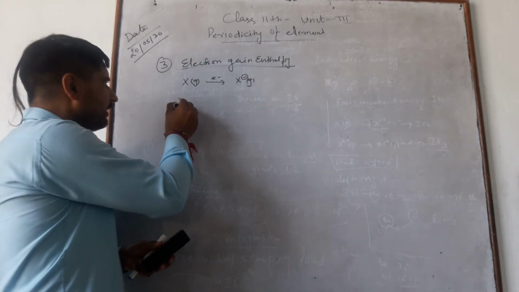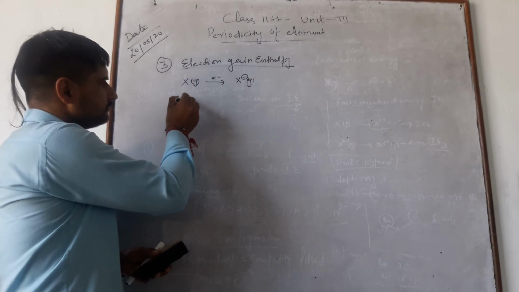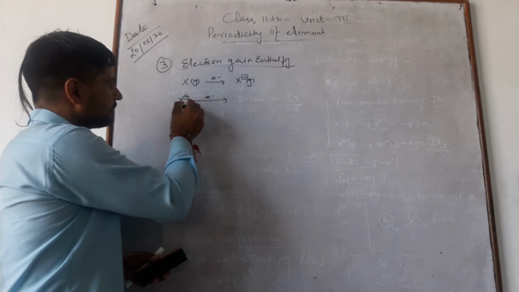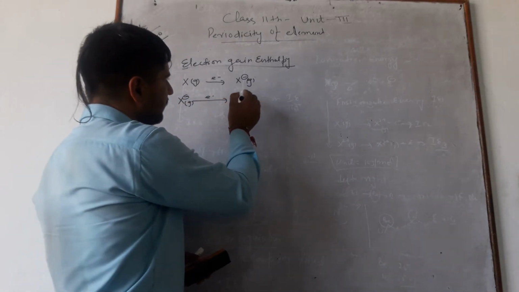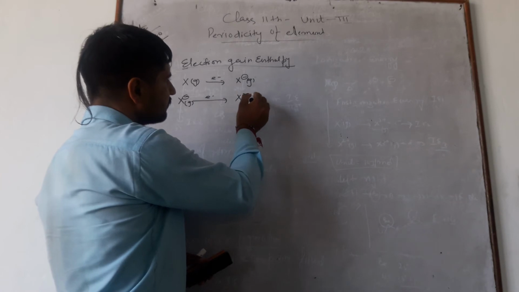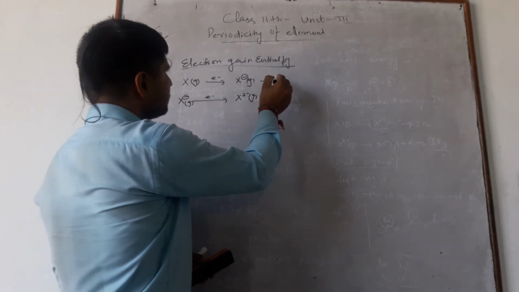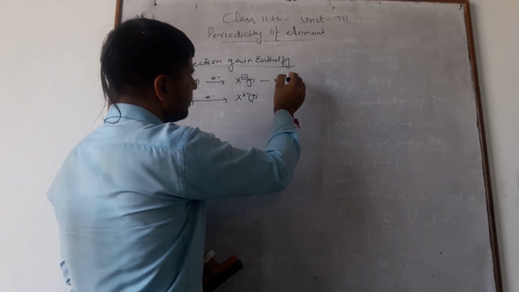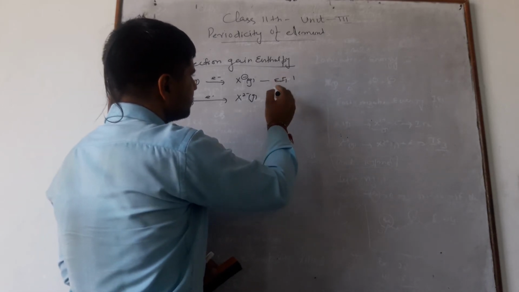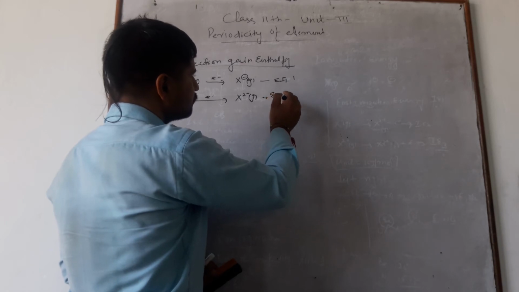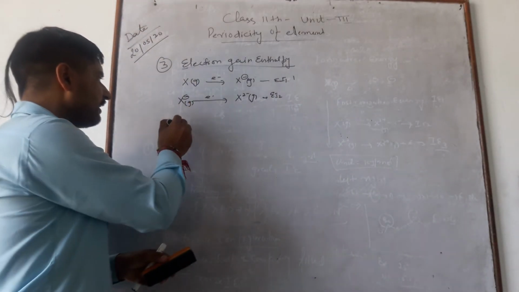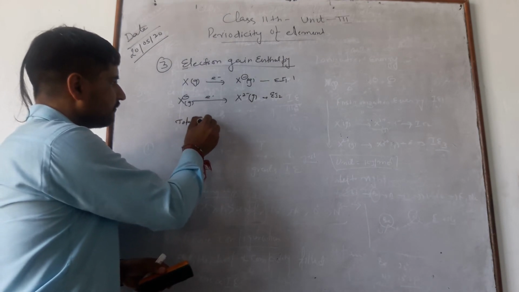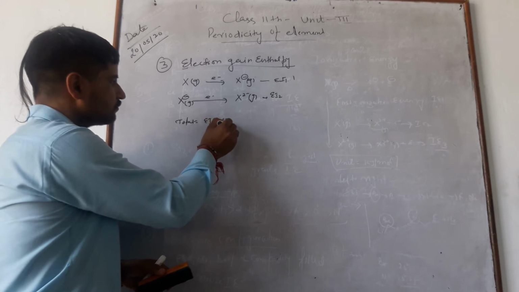When we add another electron to this, we get X2 negative. I write this one as EI1 and this is EI2. Now the total electron gain enthalpy equals EI1 plus EI2.